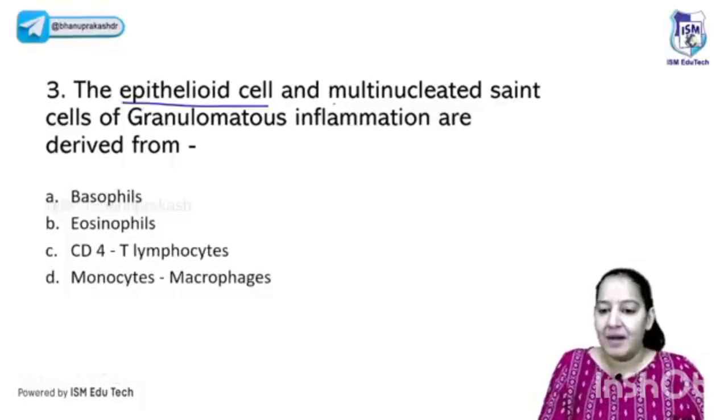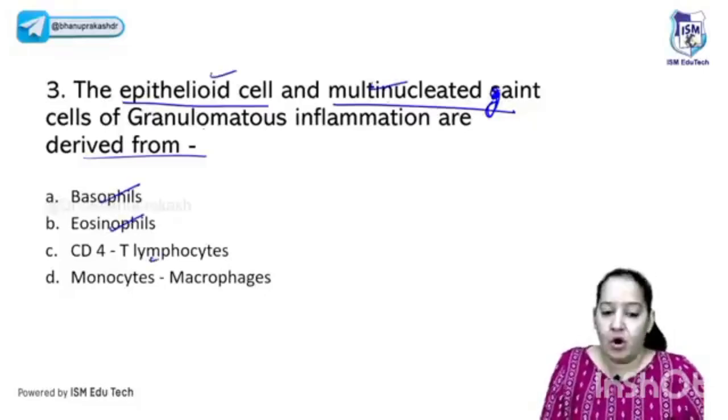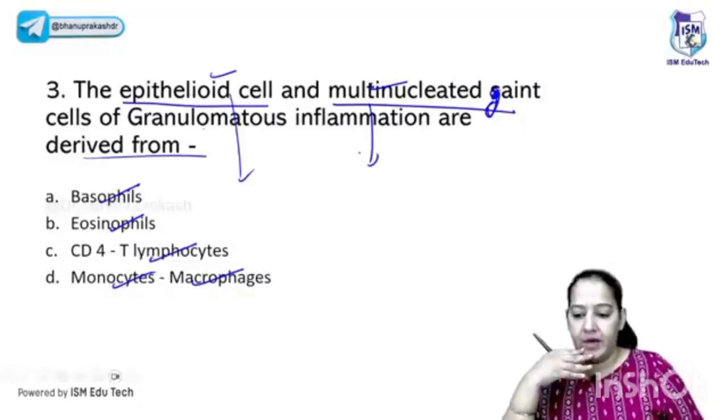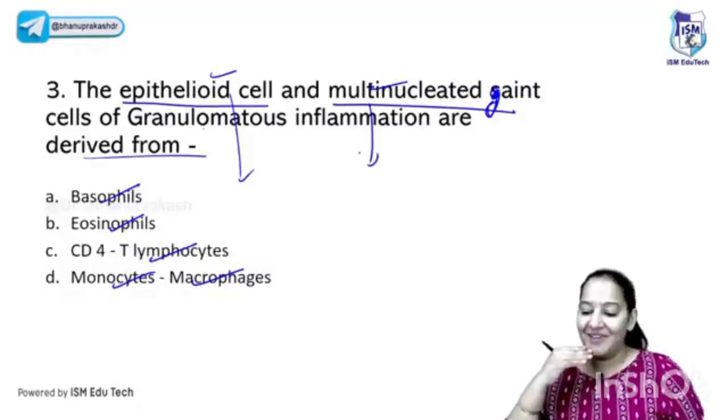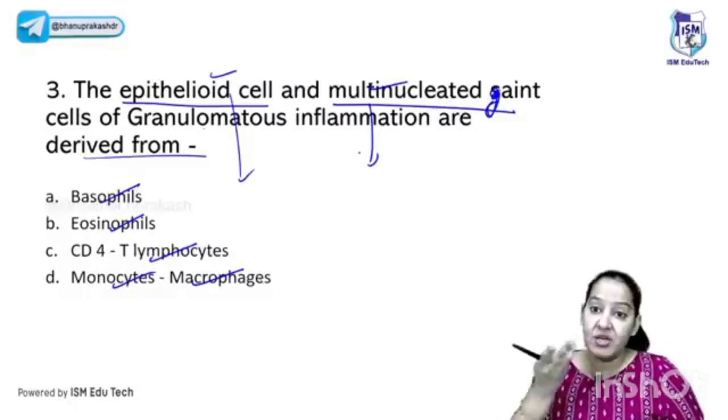The epithelioid cells and multinucleated giant cells of granulomatous inflammation are derived from: basophil, eosinophil, T lymphocyte, or monocyte macrophage? So what are epithelioid cells and multinucleated giant cells derived from? Have you understood the question? I have told you the entire sequence. Now, what is the correct answer here? Yes. So the epithelioid cells and multinucleated giant cells are derived from which cells from the blood?